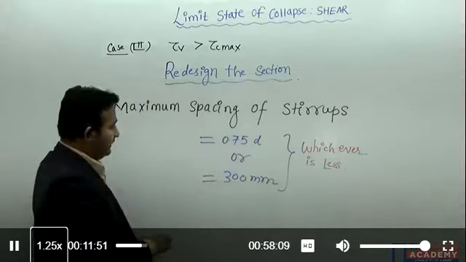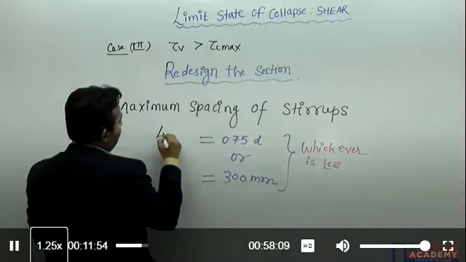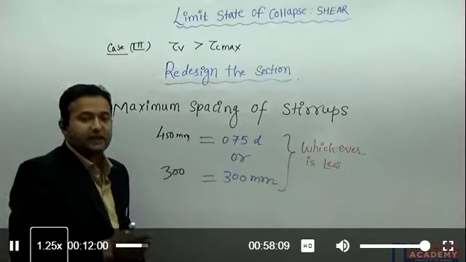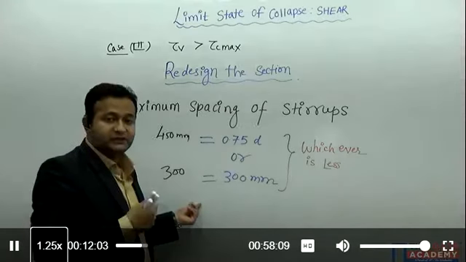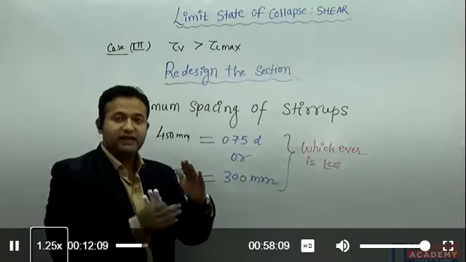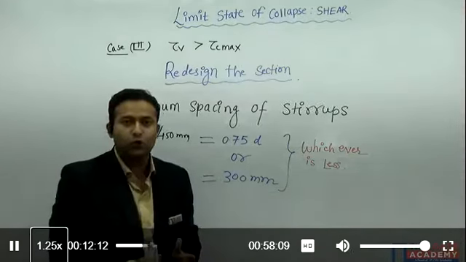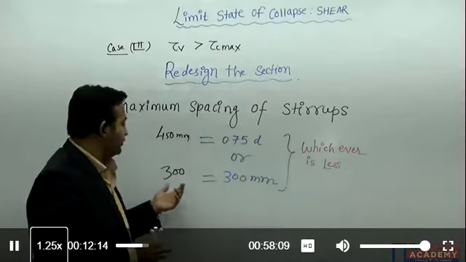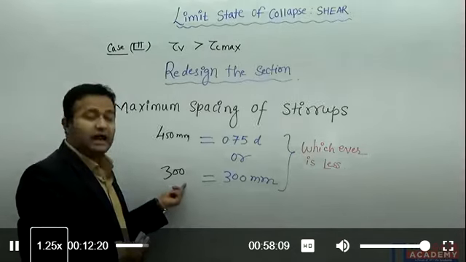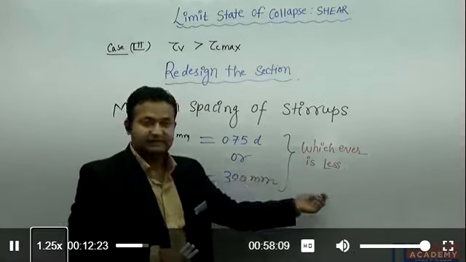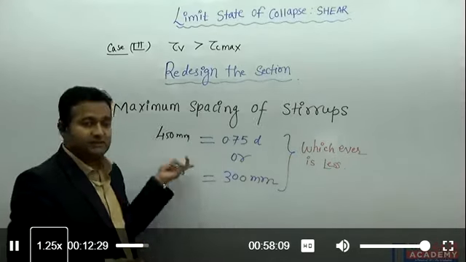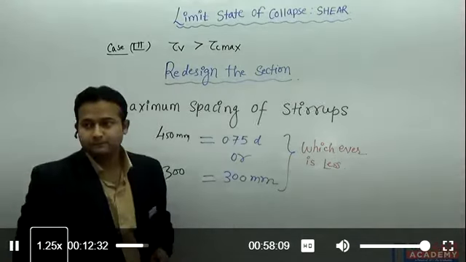Suppose d is the effective depth of the beam, 0.75 d I can calculate, 300 mm is given. Suppose this formula is giving me the value 450 mm and this is actually given 300 mm. So in any case, in my beam, I am not going to provide the spacing of the reinforcement more than 300 mm. I will not see whether it is from case number 1 or case number 2. Irrespective of the cases, the maximum spacing is 300 mm. My spacing shall not exceed this 300 mm because whichever is the least value out of these two, that will be my maximum spacing for the stirrups, right?